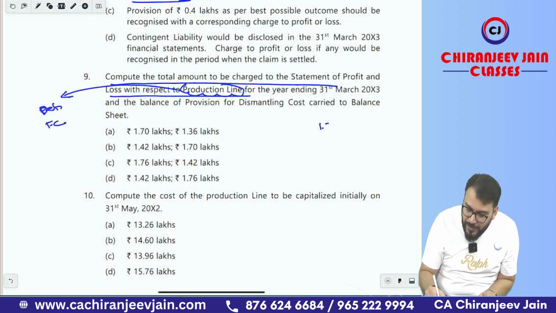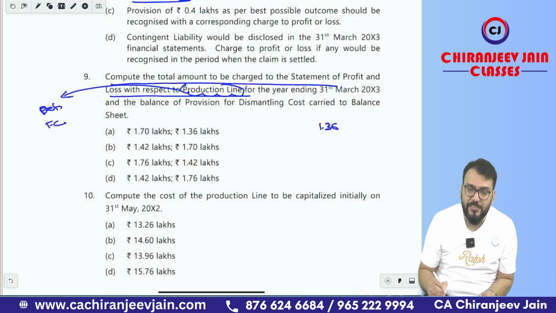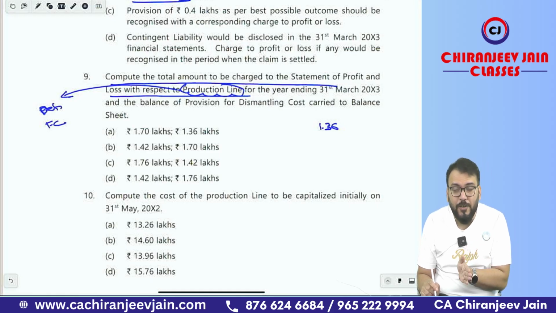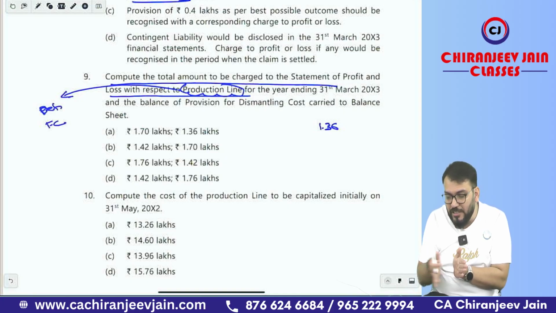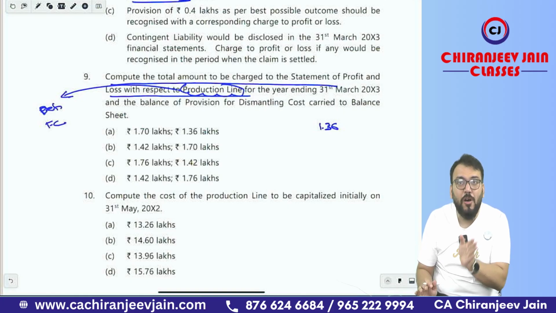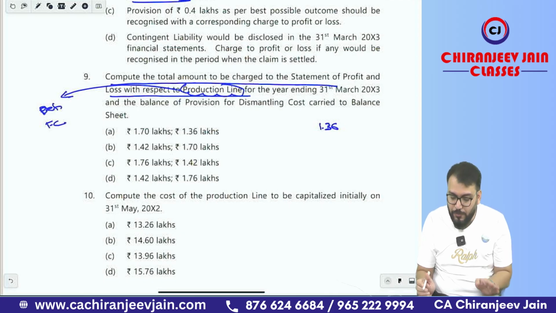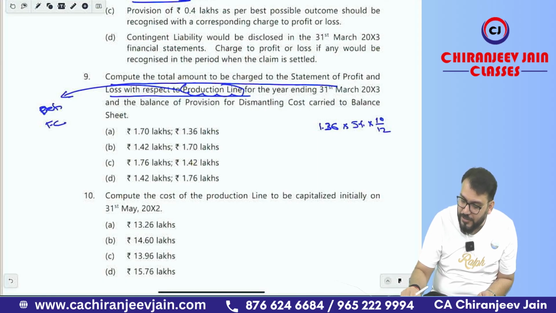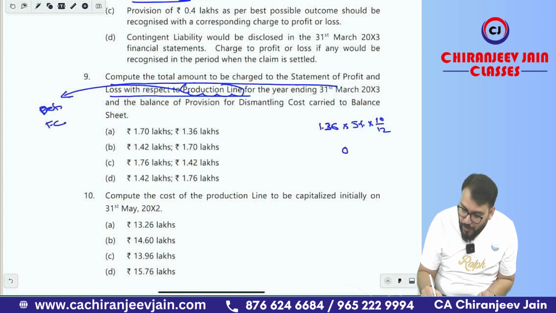So can you say 1.36, the discount rate is 5% and the date when the asset is ready for use is 31st May. Meaning, can you say we need to add interest for how many months? 10 months. So it will be 5% into 10 by 12. How much? 1.36 into 5% into 10 divided by 12. It will come to 0.057.